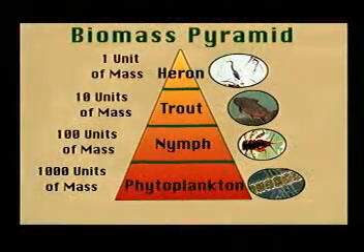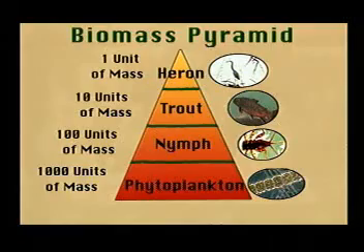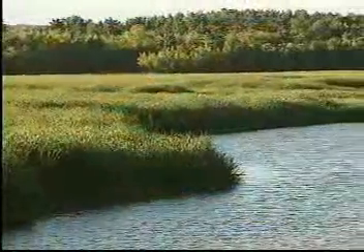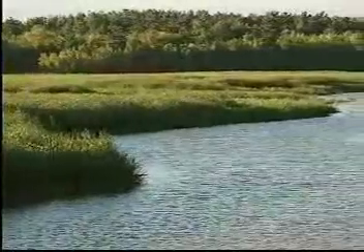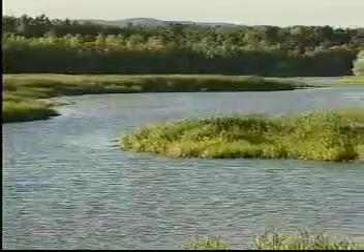We can view biomass in this biomass pyramid, where you can see that the total amount of biomass decreases as you go up the pyramid. In most healthy ecosystems, the biomass of the producers, or plants, is far greater than the biomass of the consumers.